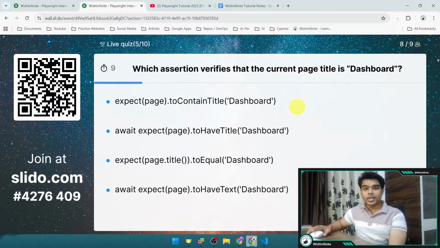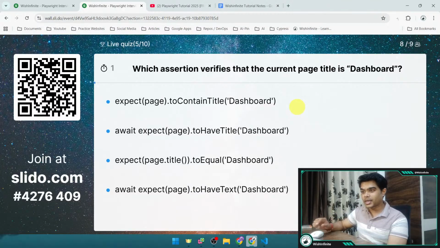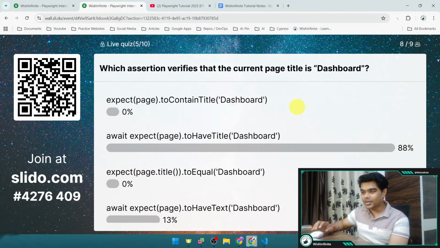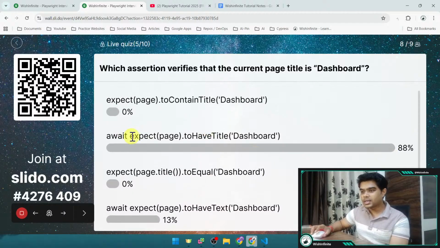There can be an issue that developers are giving some wrong title, or for testing they have just given testing and it is there in your website, so that you would be able to verify, right? Usually developers will not make such silly mistakes, but we need to keep each and every assertion, whichever is possible as per our requirement. And people have given different answers, option B and option D.